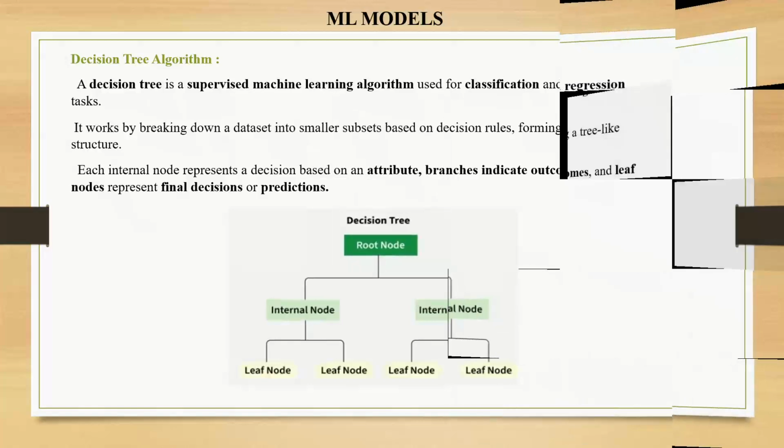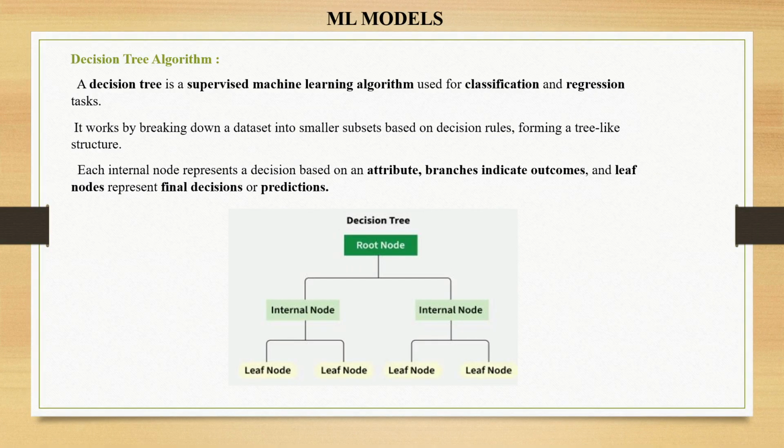Next, decision tree. Here I'm taking algorithms like decision tree and random forest. Decision tree is supervised machine learning, meaning it uses labeled data. Decision tree is used for classification and regression, but here I'm using it only for classification because in classification it produces accuracy. We already know that a decision tree contains root nodes and child nodes.